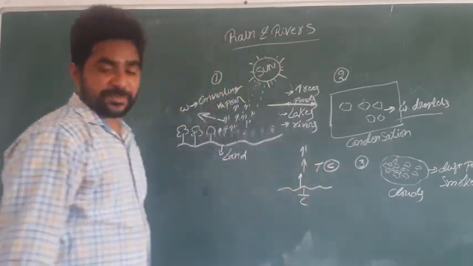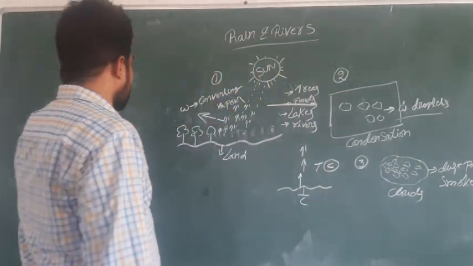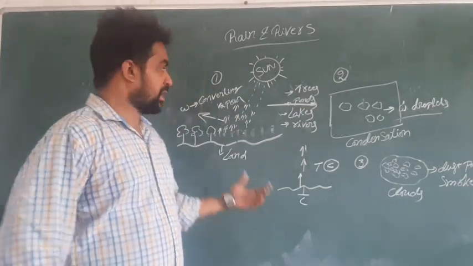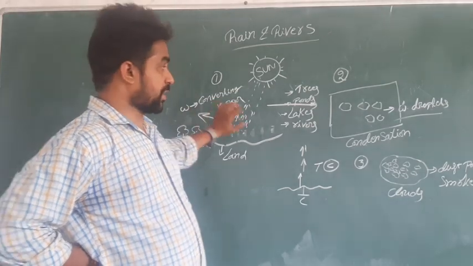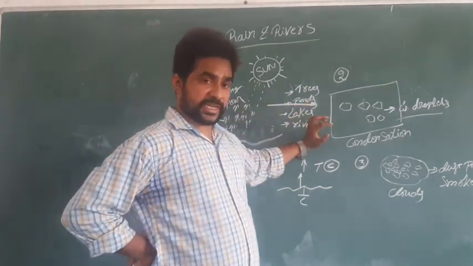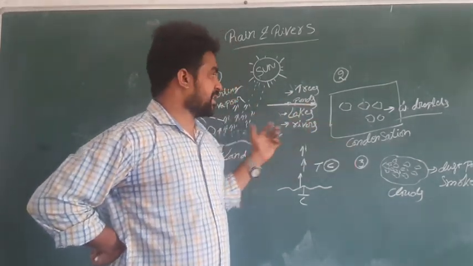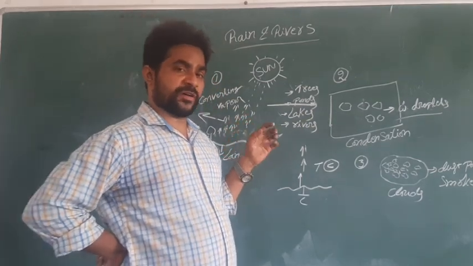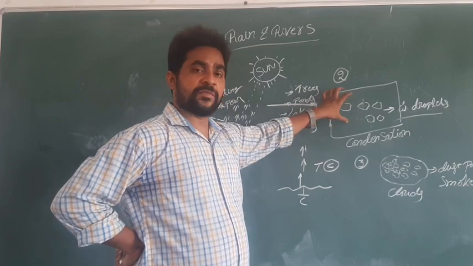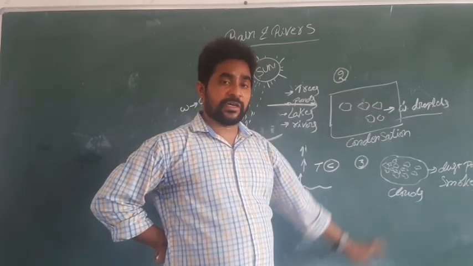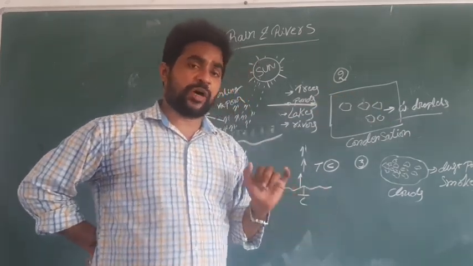First I explained evaporation, in which water converts into vapor. The second stage was condensation. In condensation, because of lower temperature, the vapor converts into tiny water droplets.